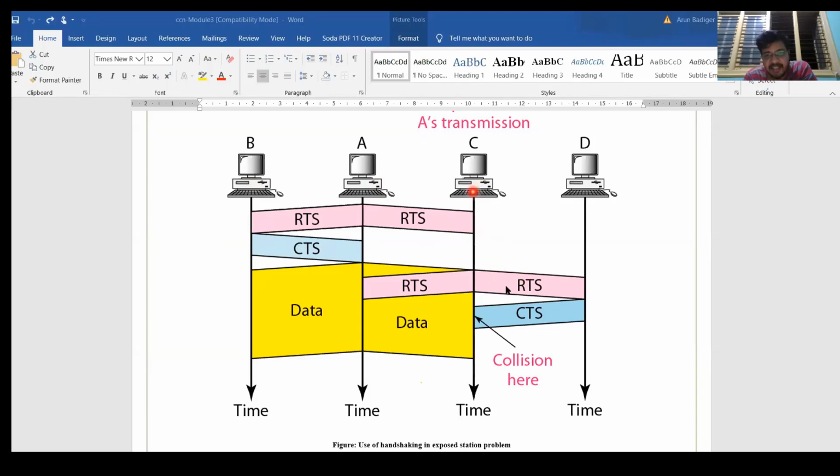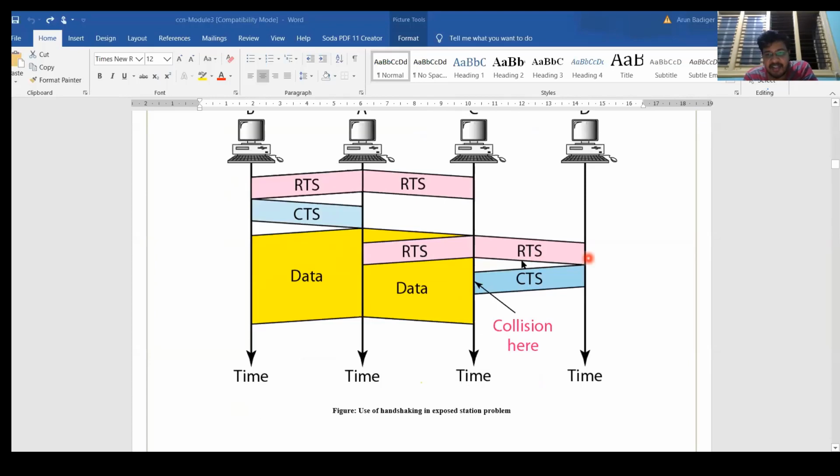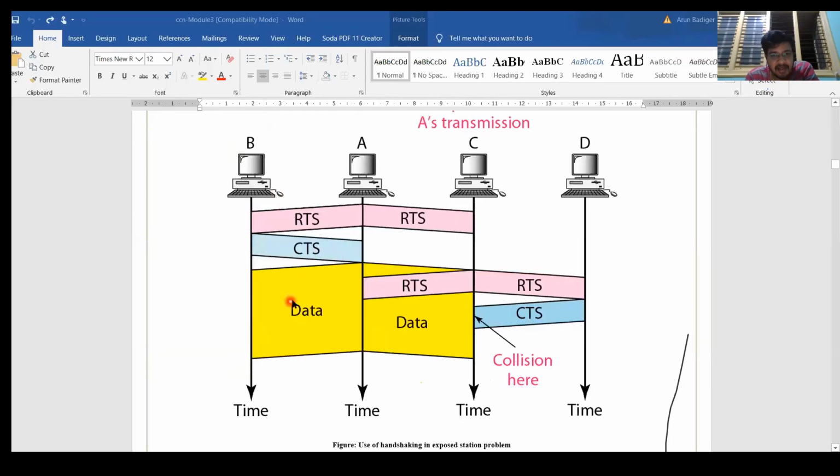Therefore, if C wants to communicate with D, it sends the request to send to D. But D will respond back with CTS, clear to send, because there is already a communication occurring between A and B. There is a data transmission. A will be broadcasting the data that will be covering this much region, right?